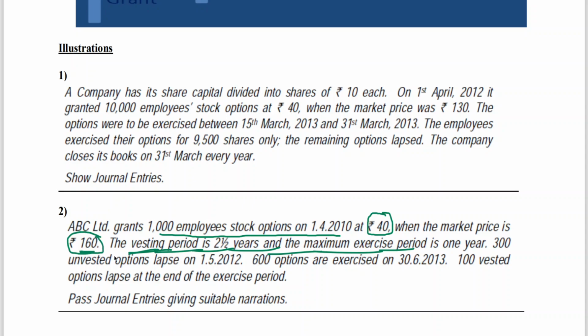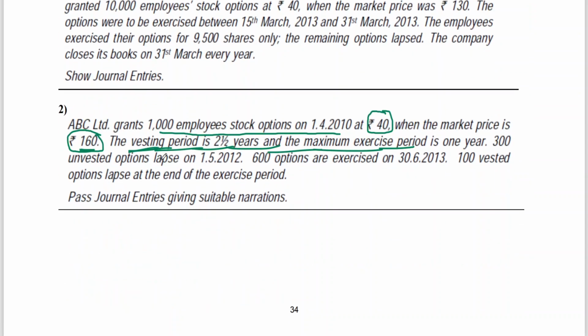That intrinsic value per option is nothing but the expense to be recognized, because a share worth 160 rupees is being given at 40 rupees, a loss of 120 rupees. That is to be recognized as an expense within the vesting period of 2.5 years.